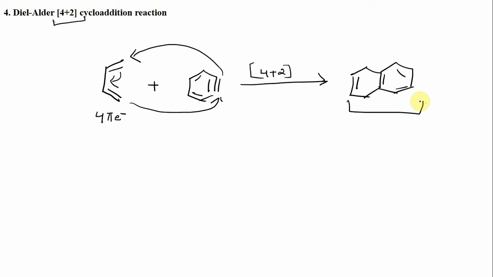So these were the reactions of benzynes. In this lecture we have seen what benzynes are. Benzynes are simply reaction intermediates in which one of the double bonds in the benzene ring is replaced by a triple bond, and then we have discussed its reactions and its methods of generation. Thank you.